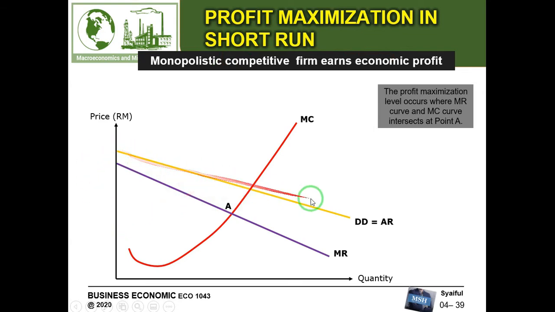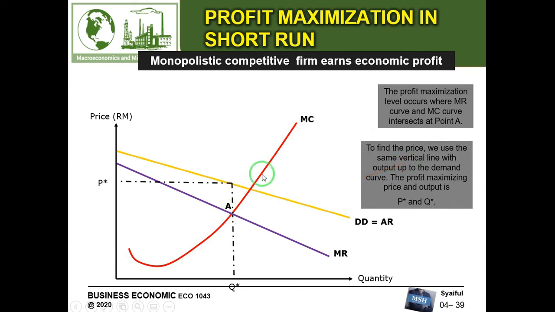This is the demand curve or average revenue and price, and this line is for marginal revenue. This is the line for marginal cost, and the equilibrium is at the intersection between marginal cost and marginal revenue, so at point A.